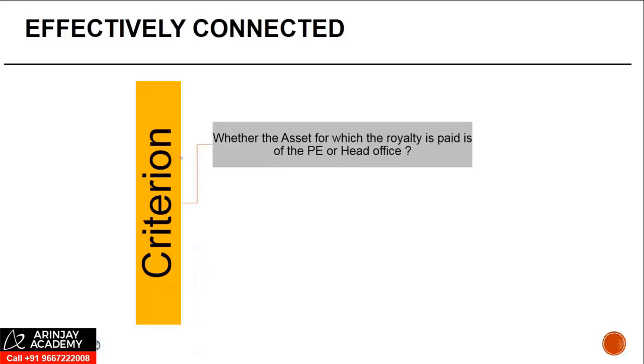So what are the criteria that need to be seen whether royalties are effectively connected or not? The first one is whether the asset for which the royalty is paid is of the PE or the head office. One reference you can make is to the books of accounts of the PE. Is the PE accounting for the asset in its own books of accounts? In computing the income of the PE, are you claiming a deduction for depreciation on such asset? Or are you paying a lease rental for the asset?